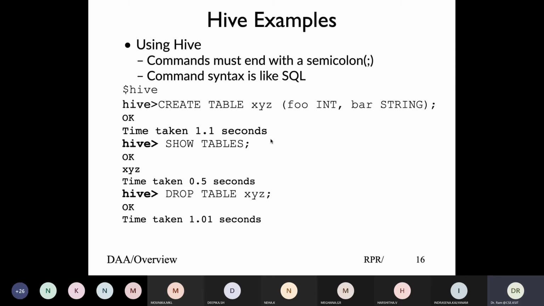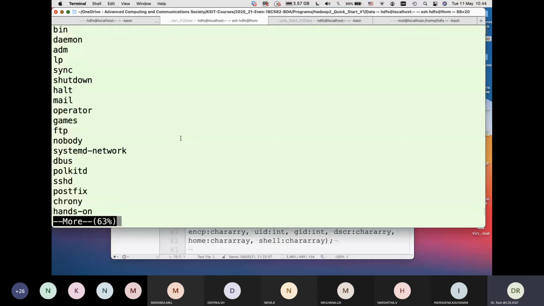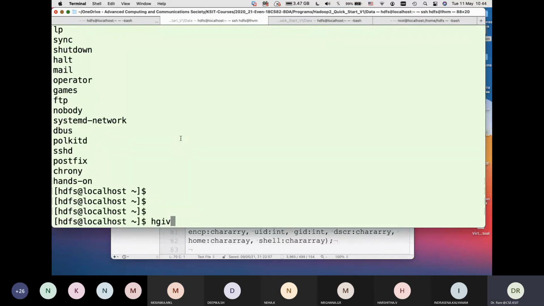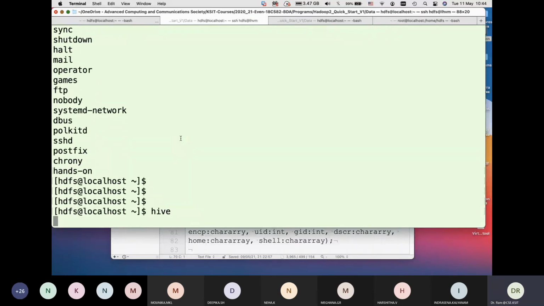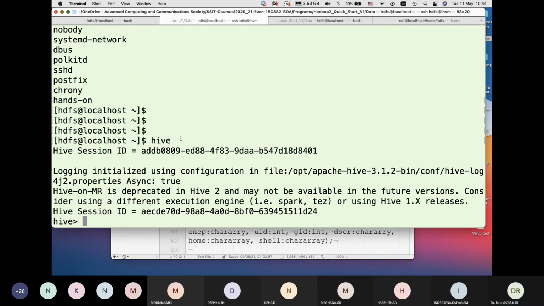So I can quickly run things up and say hive. Hive is pre-installed, so I don't have to install it. I'm running on my single node, so it may take a little while, but that should be fine. Once I get a Hive prompt, I can run things. It's connected to the Hadoop cluster. Now I can run my command.